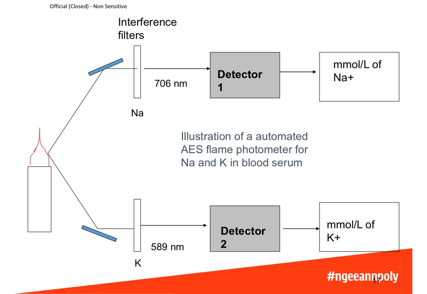As the excited atoms fall back to the ground state, they will emit radiation of specific wavelength. So there would be a specific wavelength for sodium and a specific wavelength for potassium. The beam coming out can be split into two, one going to the detector for sodium and another one going to a detector for potassium. So both sodium and potassium can be determined simultaneously in that sample.